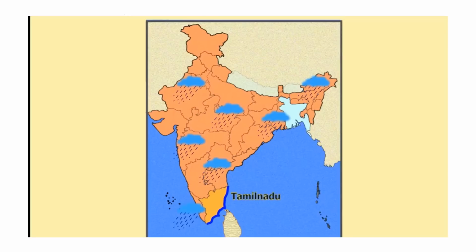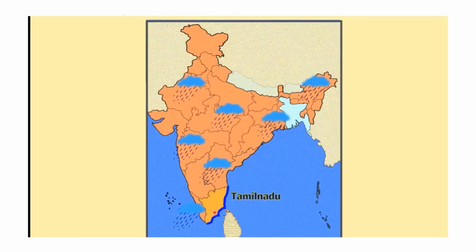By and large, the whole part of India receives rainfall. It may be very heavy in some places, and very low at some places. Jammu and Kashmir is the state which receives the monsoon rainfall last, Kerala being the first.